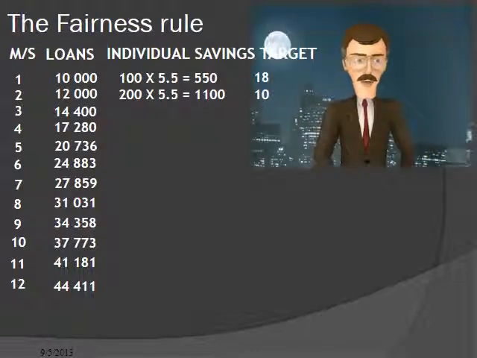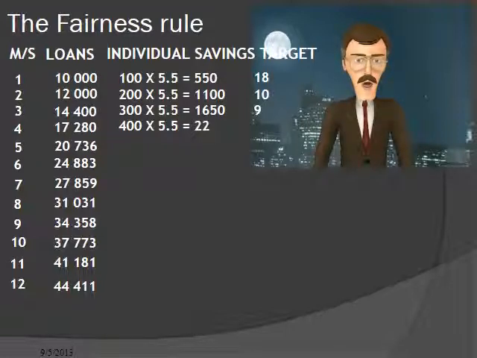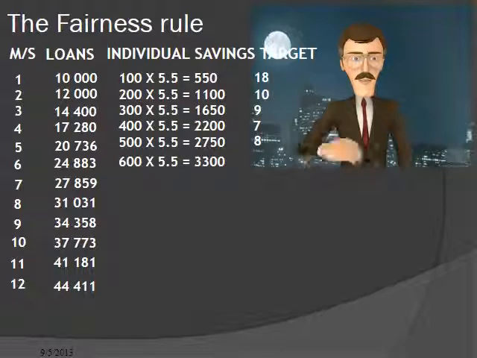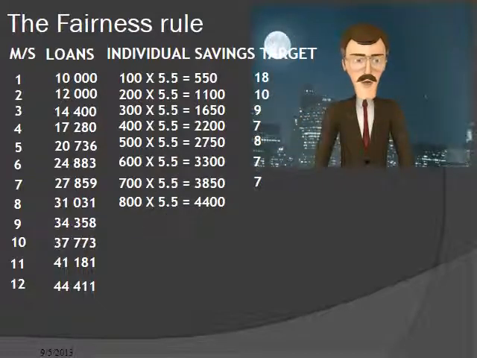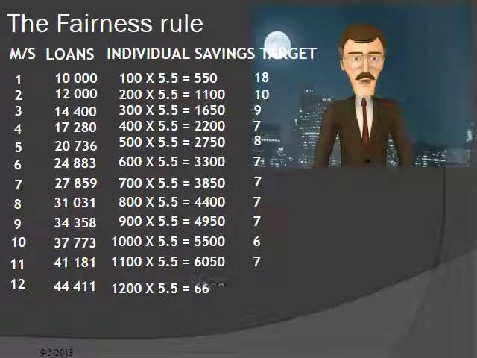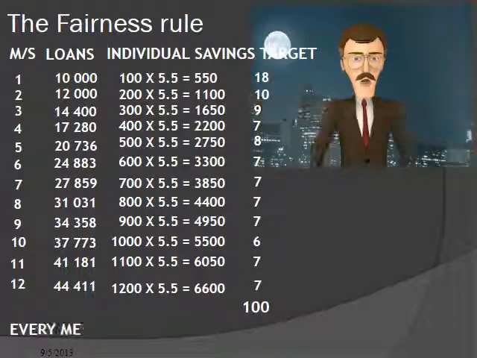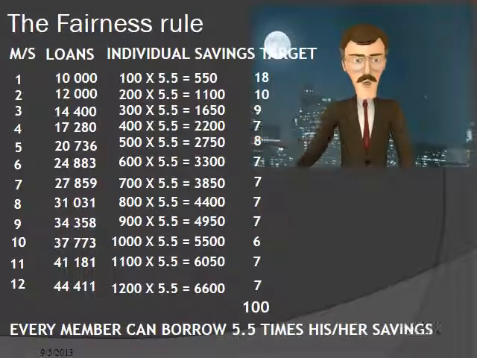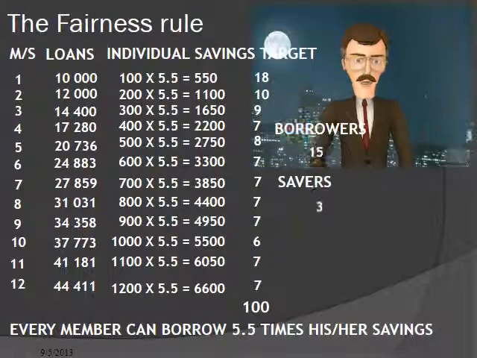In month 3, the loans will be 1,650 Rand each, with 9 loans possible. In month 4, loan sizes of 2,200 can be achieved. This ratio will then remain the same for the financial period, and the savings balance will determine the potential size of the loan. This rule also accommodates the real-world fact that some members want to save more, and others less. The bigger the savings balance, the bigger the potential loan. Members can now save towards a target amount that they want to borrow. This makes it easier to fit members into the loan order, and also means that they can actively participate in the planning process.